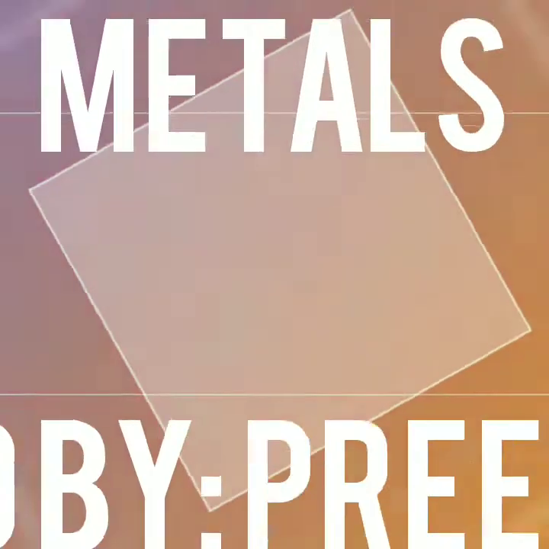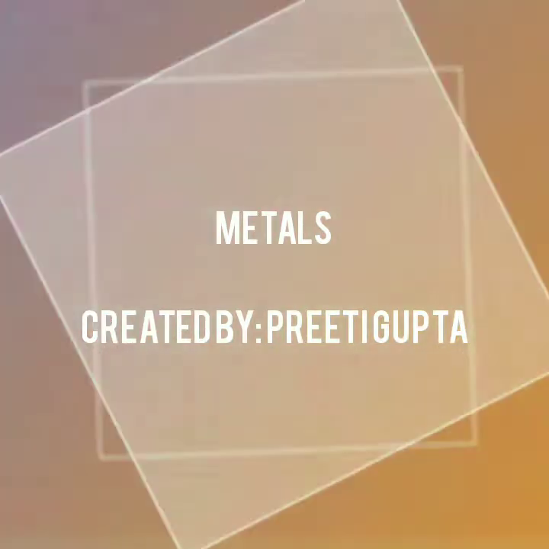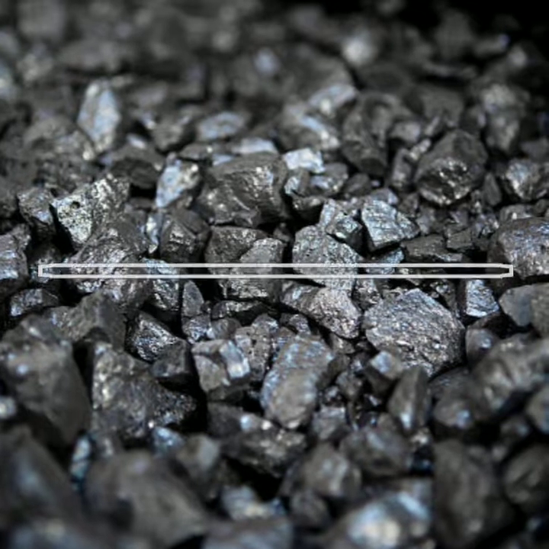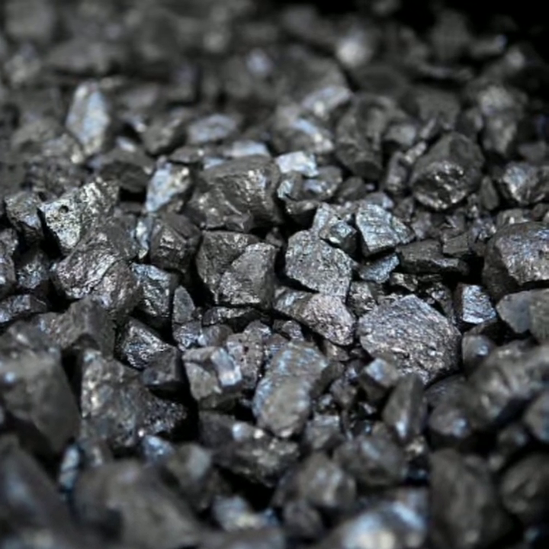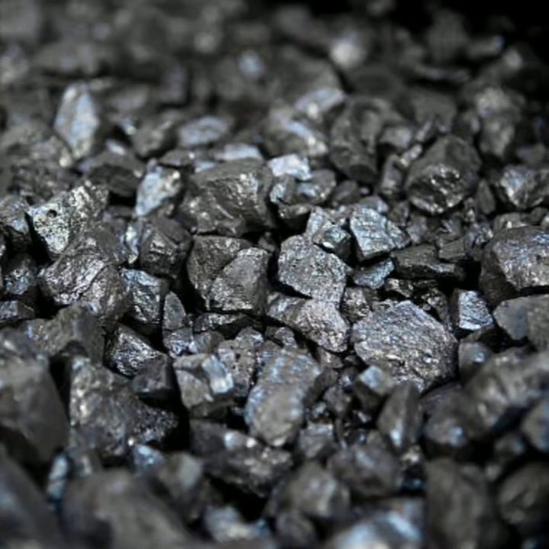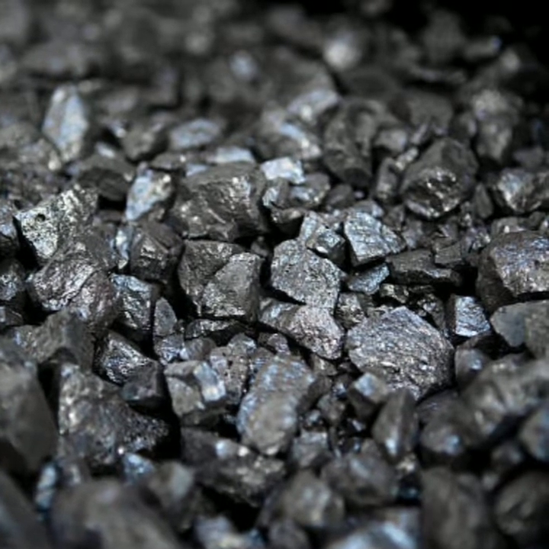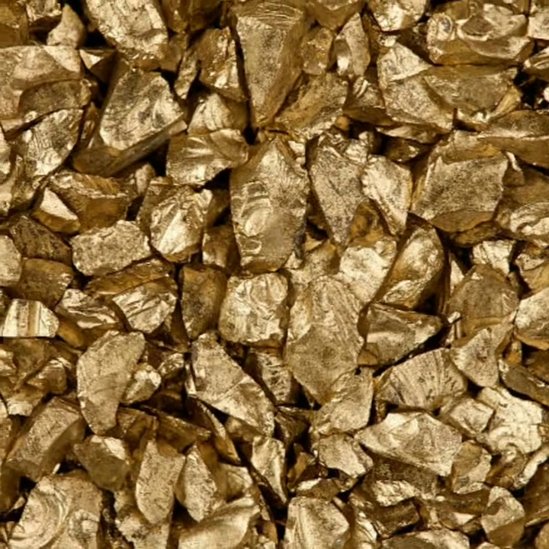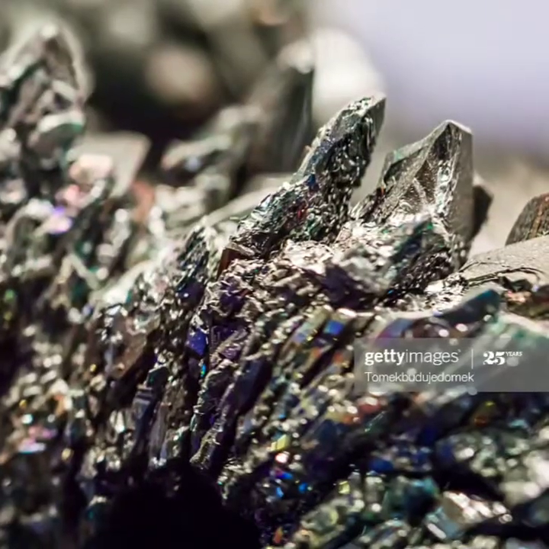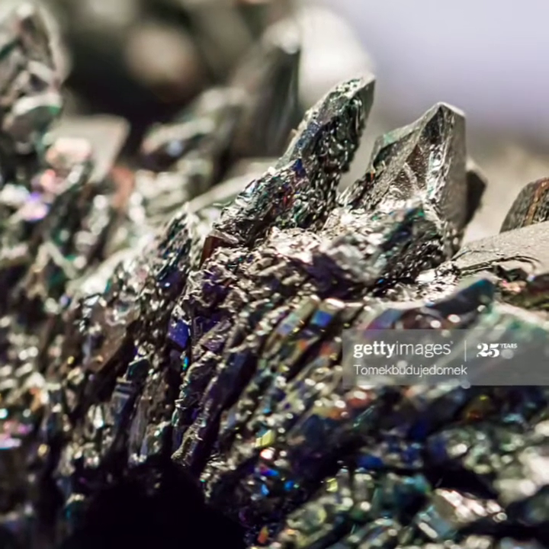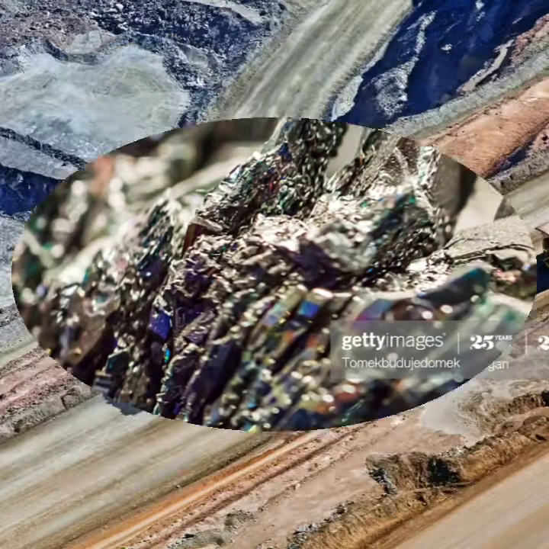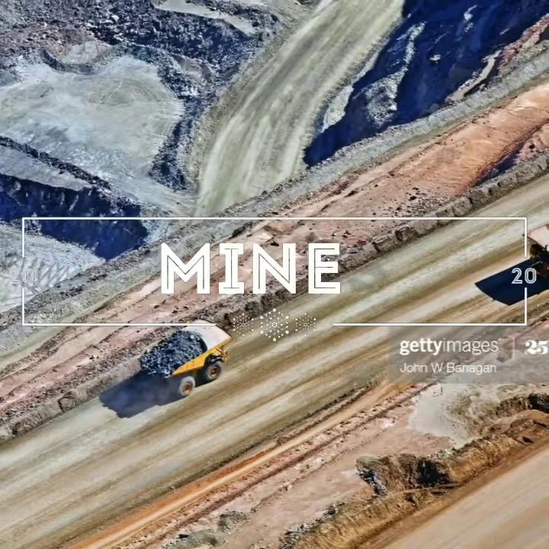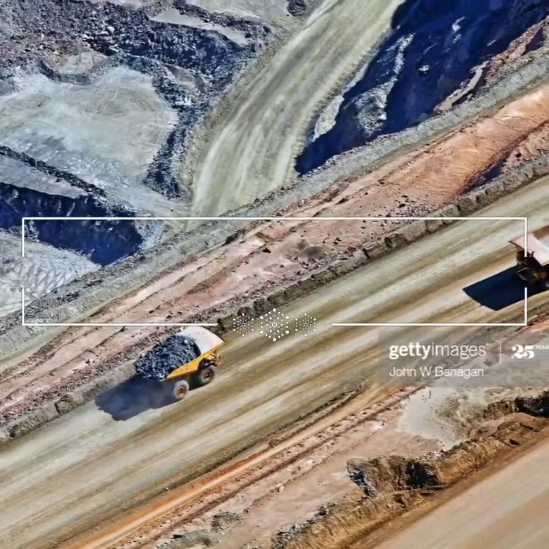Now let's see some pictures of ores, furnaces and metals. Picture of iron ore. This is the picture of gold ore. These are some mines from where we extract ores to get the metals.